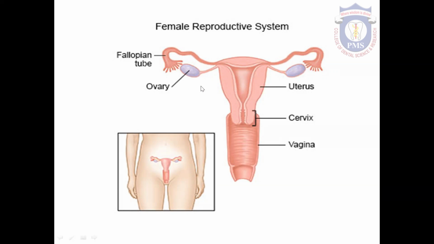The primary function of the ovary is the secretion of ovum, that is also called oogenesis. The secondary function of the ovary is secretion of female sex hormones, that is estrogen and progesterone. And the ovum and the female sex hormones are carried by the fimbriated end of the fallopian tube into the fallopian tube. And from here, it enters the uterus.